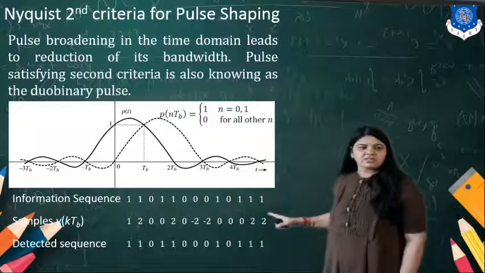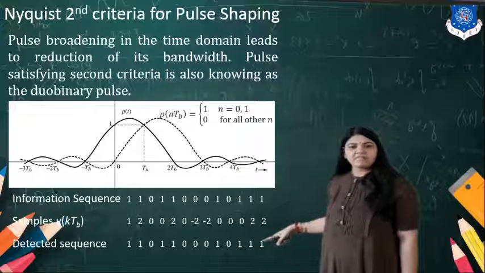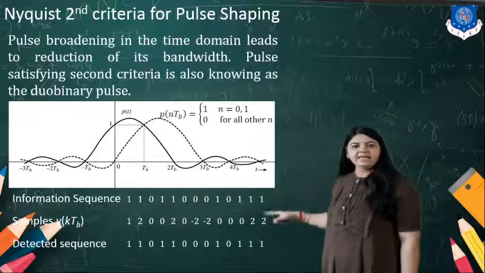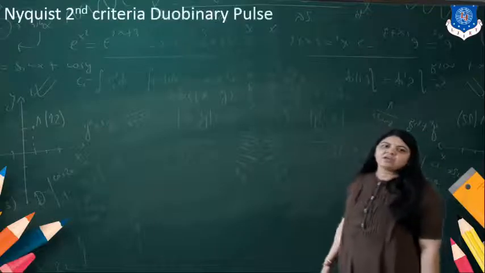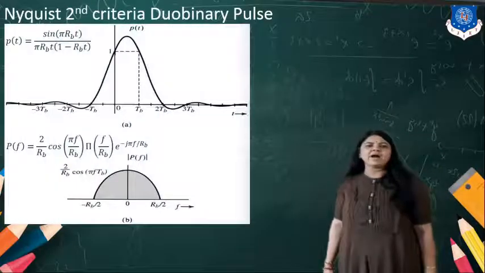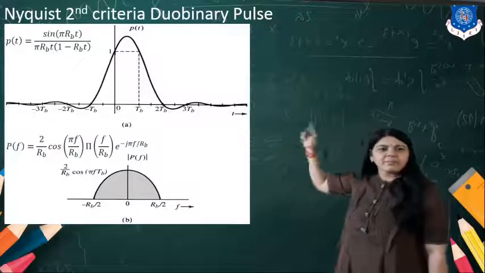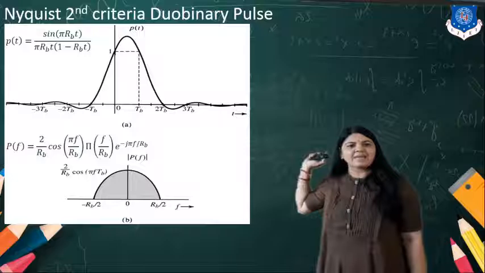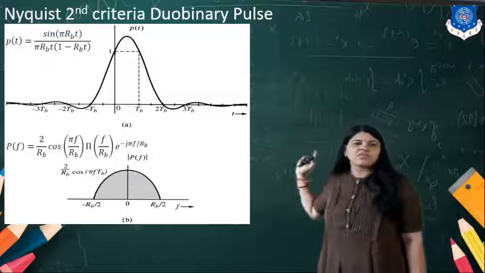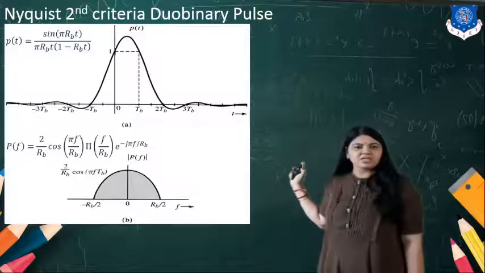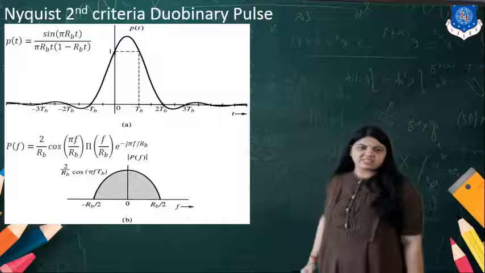Similarly, we have the samples and the detected value, which we can see is exactly similar to the information sequence. This duobinary pulse, you can see in the diagram, is p(t) equal to sin(pi Rb t / 2) divided by (pi Rb t)(1 minus Rb t), and the Fourier transform of this is this pulse.